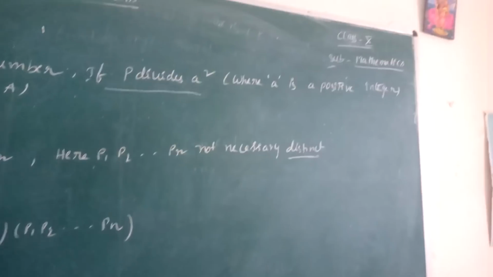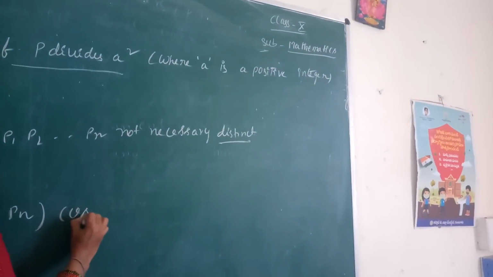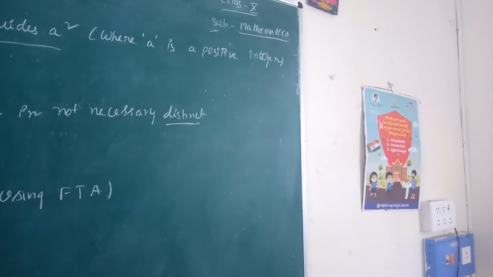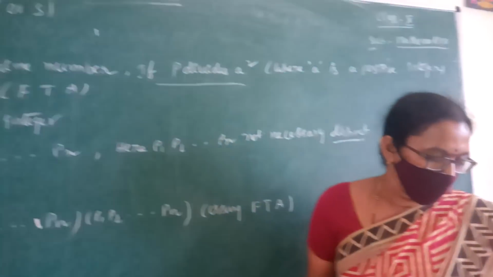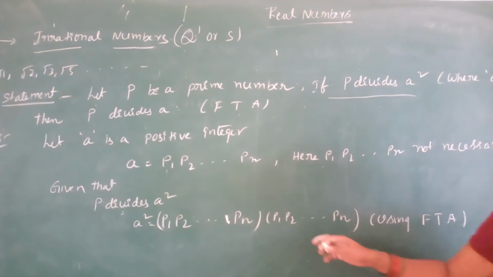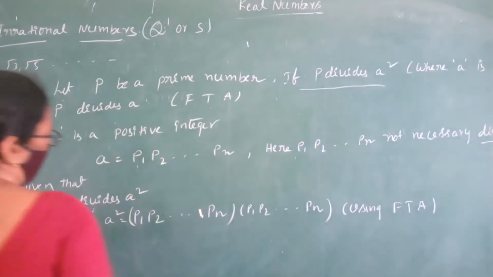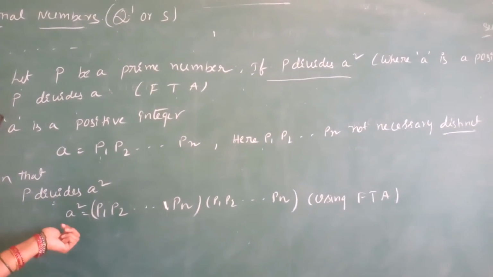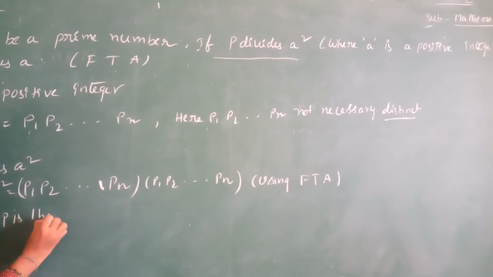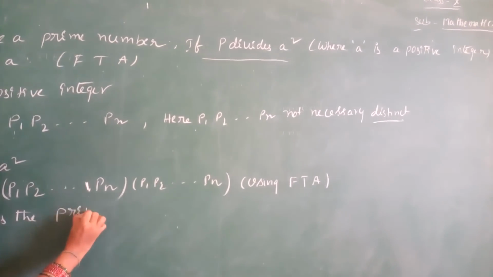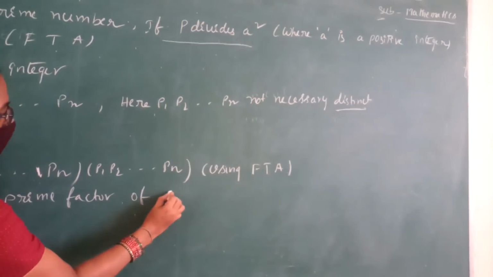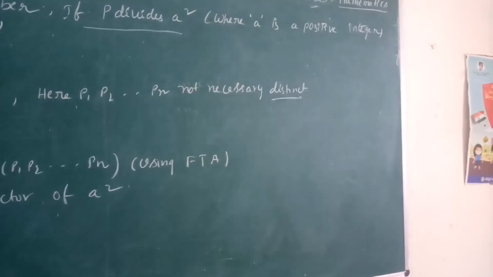Using the fundamental theorem of arithmetic, what is the uniqueness of the fundamental theorem? P is a prime factor of A square.